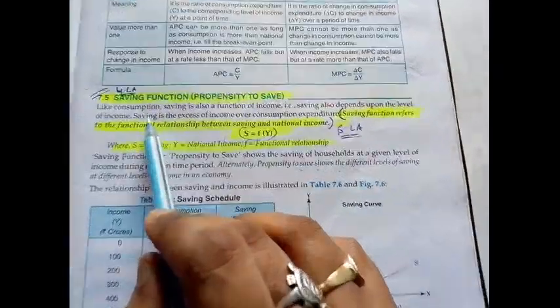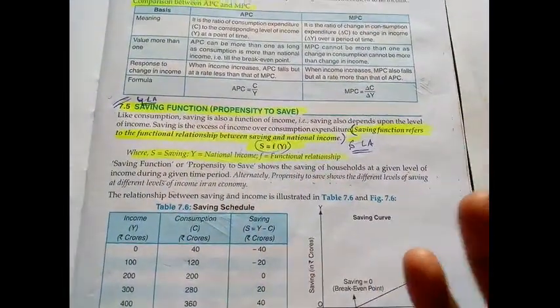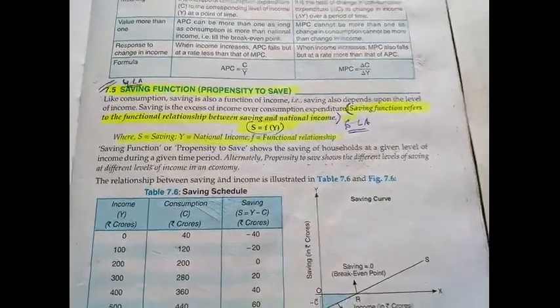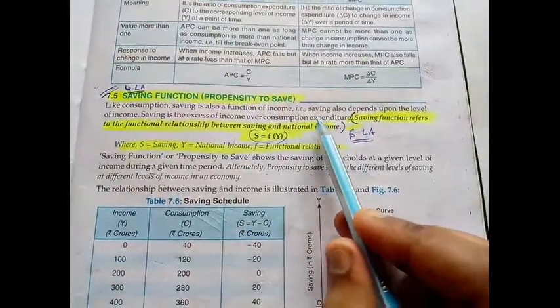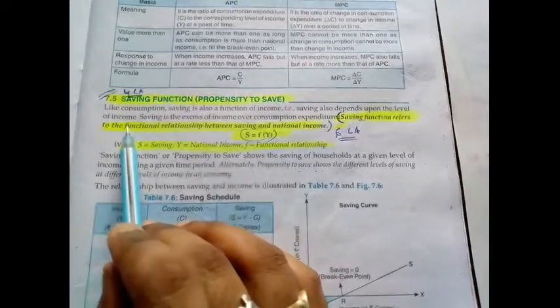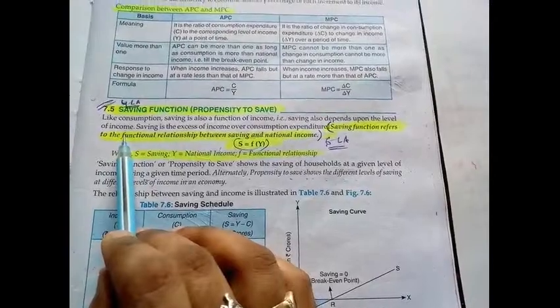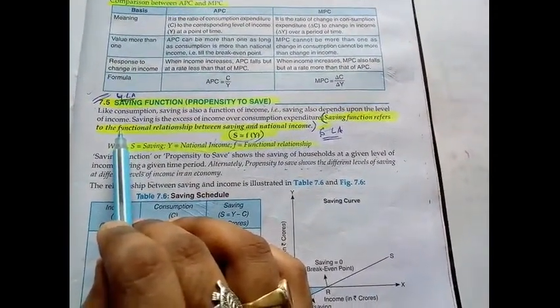Like consumption, saving is also a function of income. If consumption is a function of income, then saving will also be a function of income. That is, saving also depends upon the level of income. If income rises, your saving propensity will rise. If your income reduces, the saving propensity will reduce.